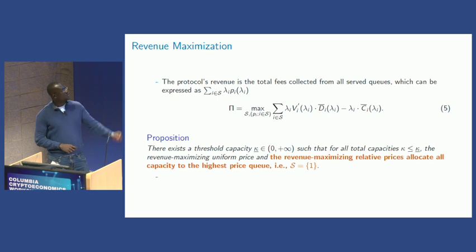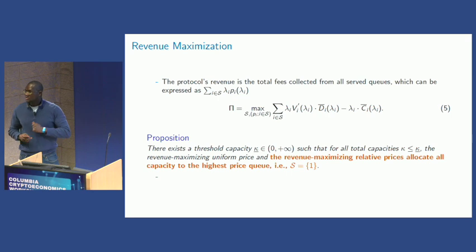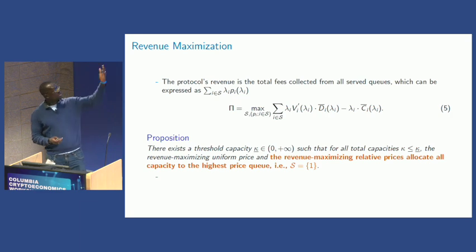All right, so let's look at a case of revenue maximization. We're going to look at the protocol maximizing its revenue by adding up the sum of fees that they are collecting from each of these queues. The sum of these fees collected would be the bids, but here it would be lambda I, the arrival rates, times the prices that are paid, added over all the queues that they decide to serve, because they can choose not to serve a certain queue. Okay, S is the set of queues that they will serve, and the prices by the local equilibrium condition are the following.